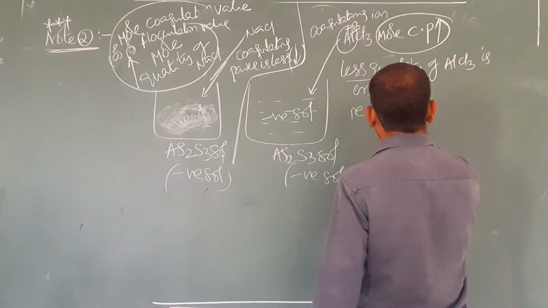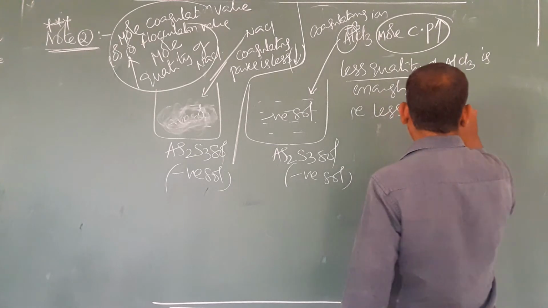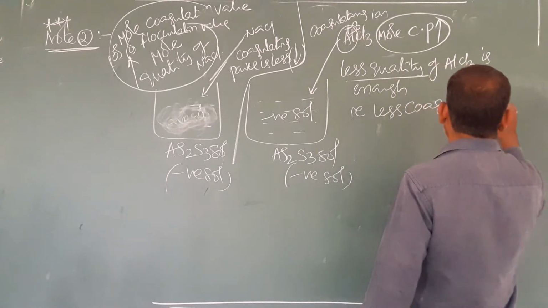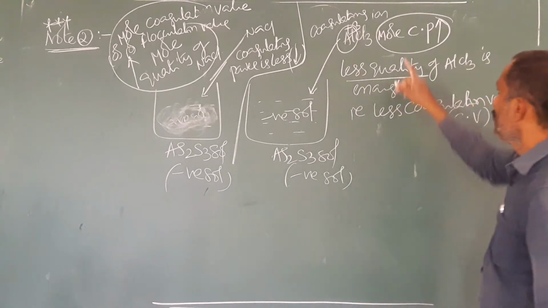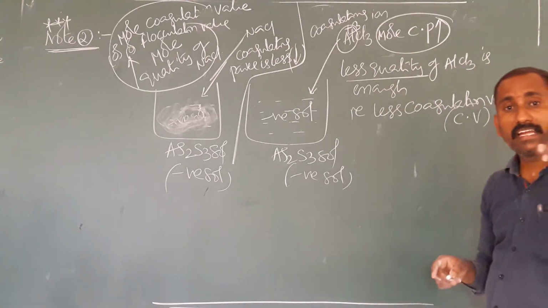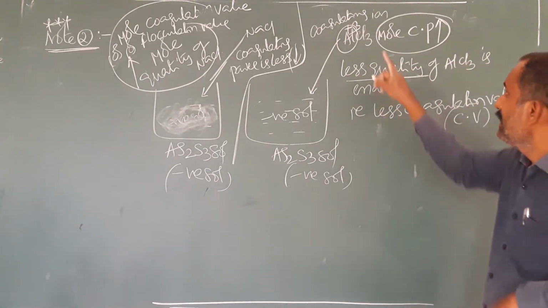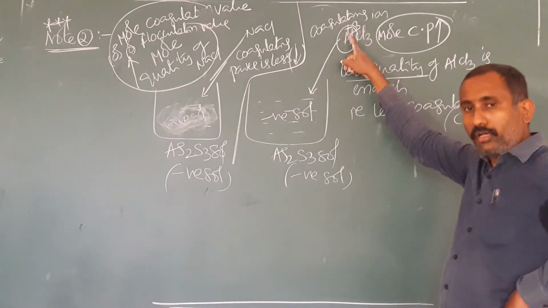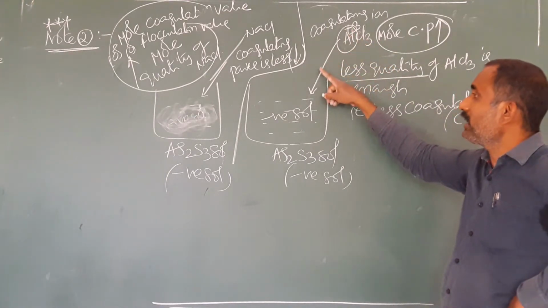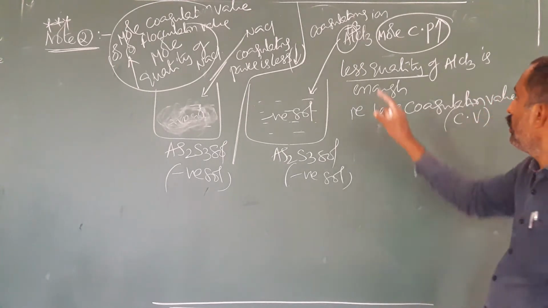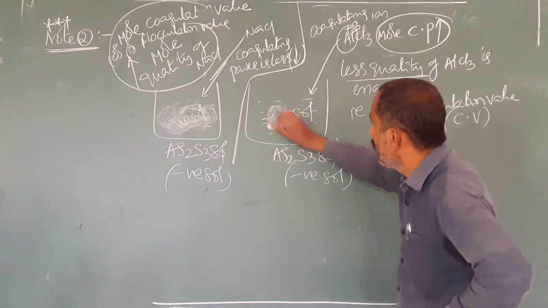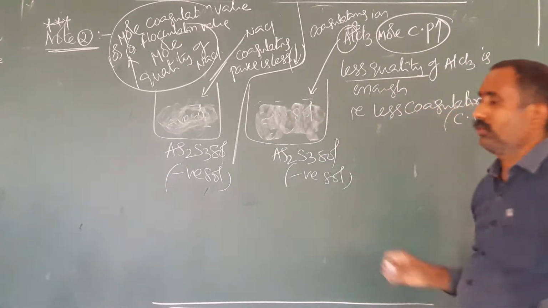That is less coagulation value or flocculation value. So for AlCl3, according to Hardy-Schulze rule, valency is more, hence coagulating power is more. Whenever coagulating power is more, a small quantity is enough for coagulating the sol.